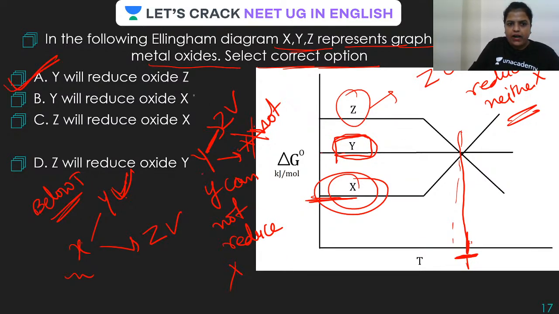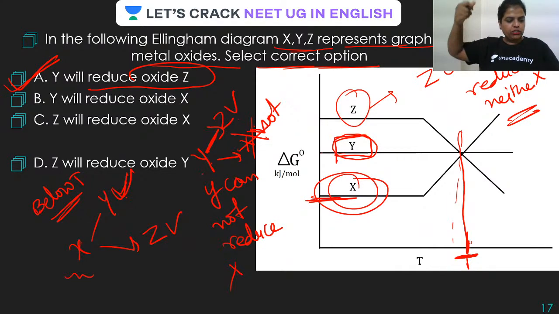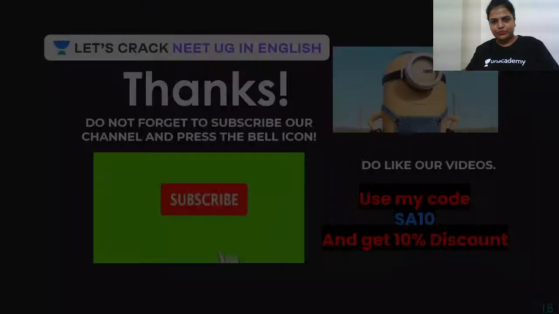So, what is the correct option here? First one. Y will reduce oxide of Z. All these of course have to be so because it is an Ellingham plot. Very good, Tasneem Firdaus. She's saying clear, ma'am. Thank you so much, beta. So, Z is placed at the top, so it will not be able to reduce anyone. X will reduce both. I hope you got this. All these questions have been asked in your exam. That is the reason I have taken it.